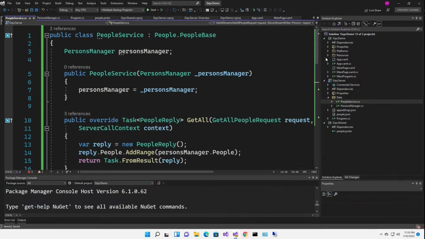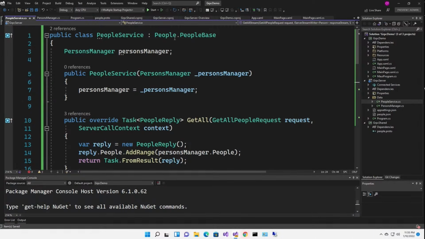Okay, let's dive into this. So I'm overriding people.peoplebase. Where did that come from? Well, our shared project generates all this stuff when we build it, right? We've got a persons manager that's injected into people service.